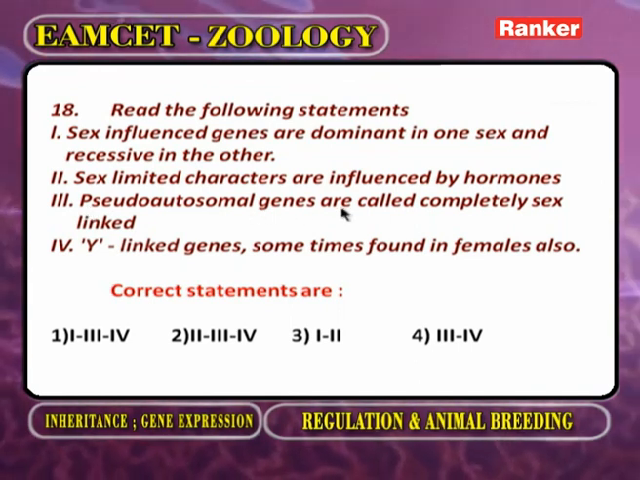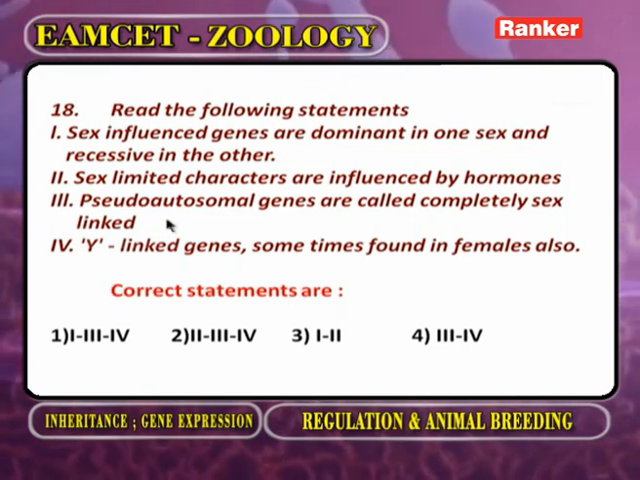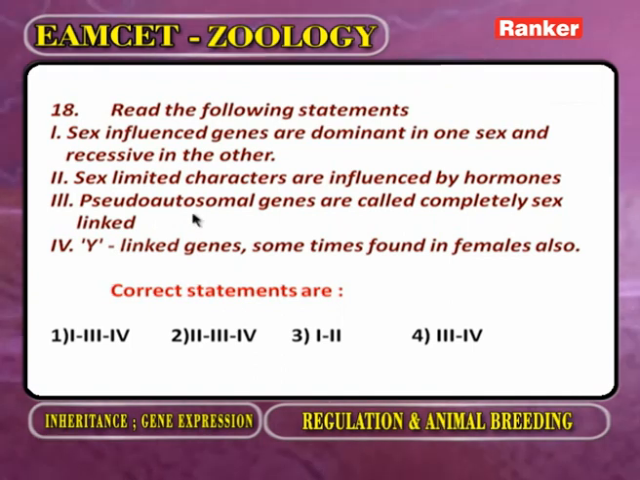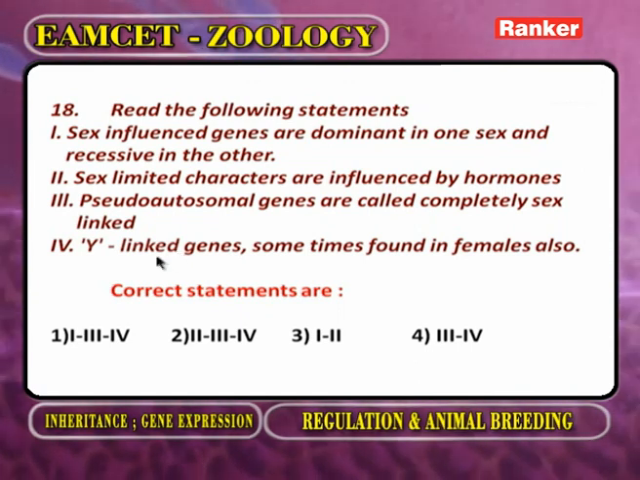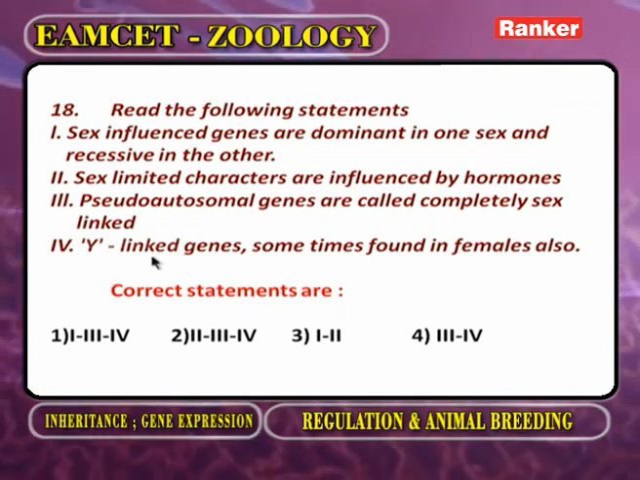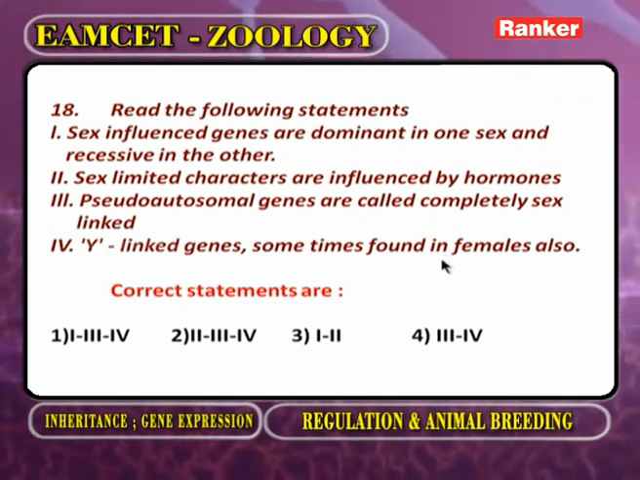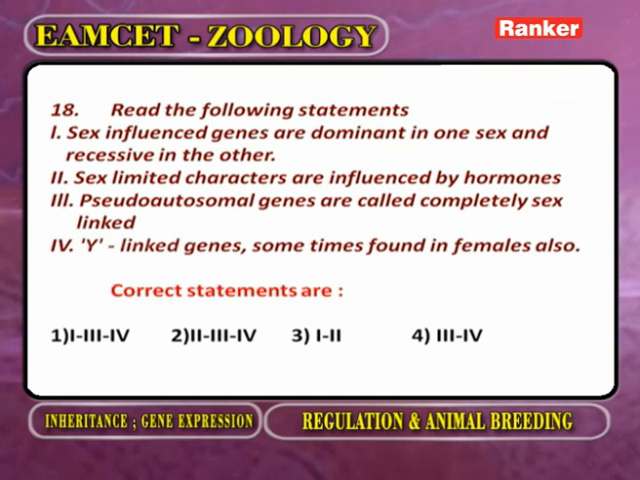Pseudo-autosomal genes are called completely sex-linked. No, they are called incompletely sex-linked. So, the third statement is wrong. Fourth one, Y-linked genes. Where is the Y chromosome present? Only in the father. The Y chromosome always passes from father to son, but not to the daughter. So, here Y-linked genes sometimes found in the females, that is wrong. Y chromosome always passes from father to son, but not the daughter. So, here what are the correct statements?